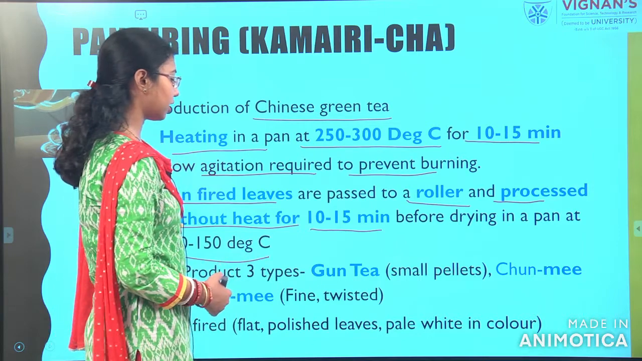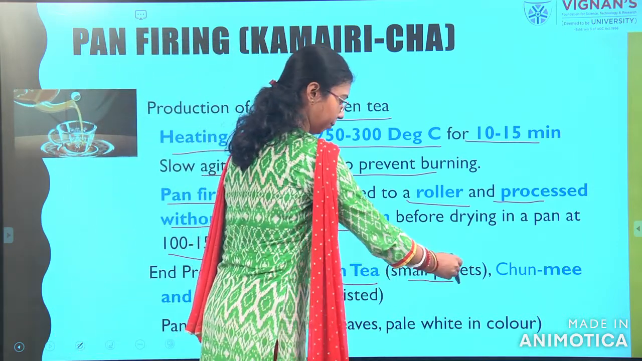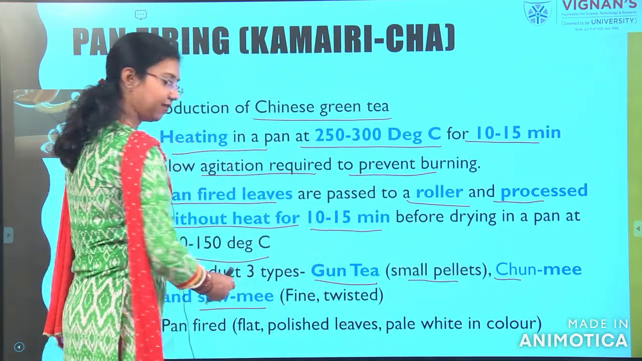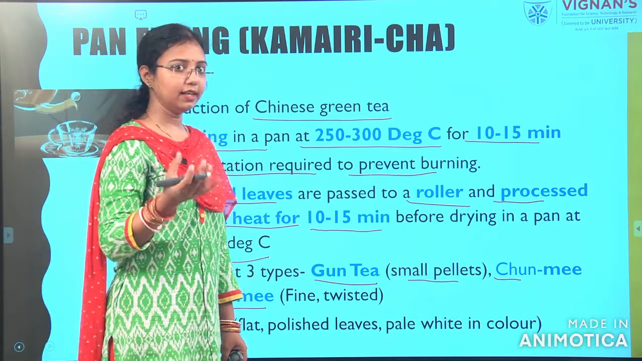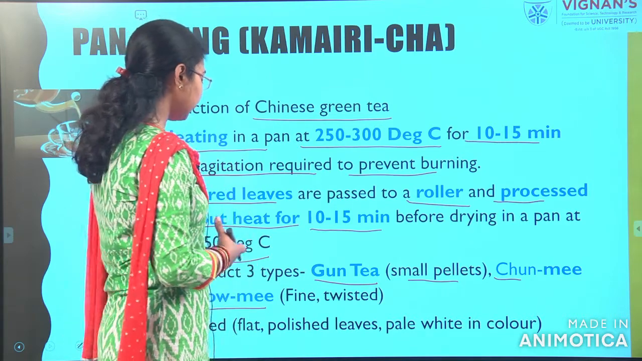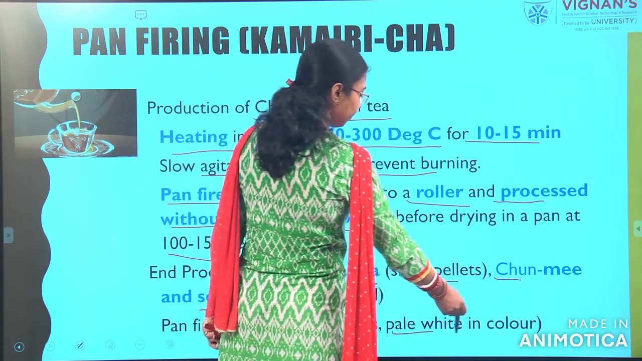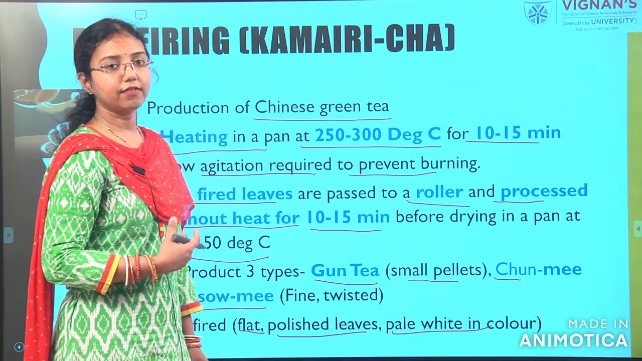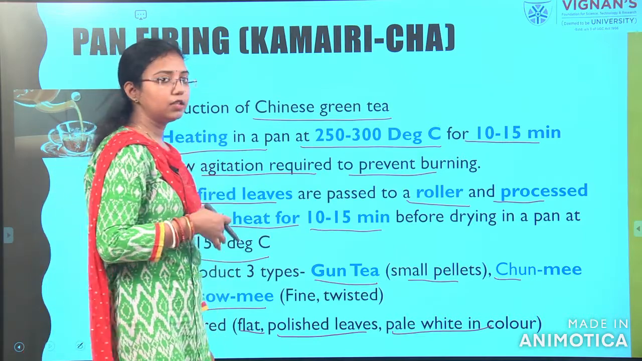Next, the end product will be 3 different teas: gun tea, which is the small pellet, then the chunmi and the somi, fine and twisted. So, there are several categories. After the end product they will segregate. In this case, this pan fried, flat, polished leaves, pale white in color, is the final product. So, I told you mainly the white tea or the green tea which is processed in China will be done in this process.